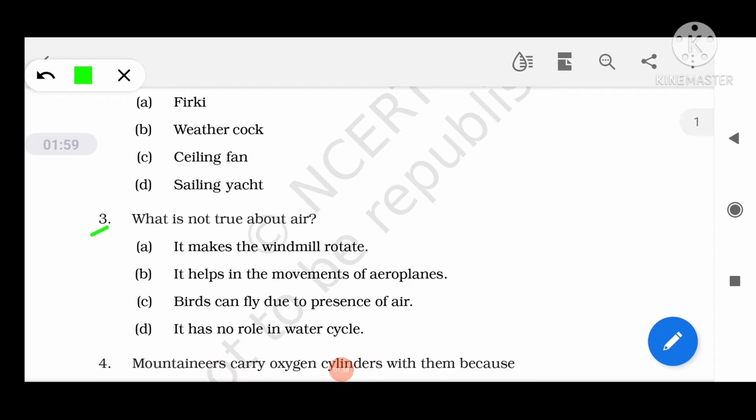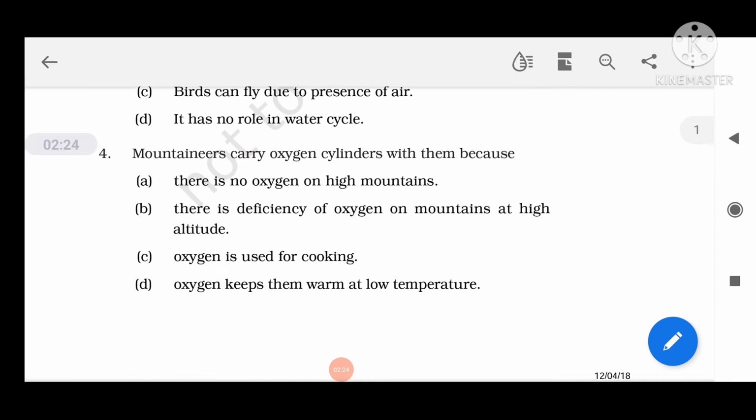Now question number 3, what is not true about the air? Air has no role in water cycle. This is the wrong statement. It helps in rotation of windmills, it helps in the movement of aeroplane, it also helps birds to fly. But the last option was wrong.